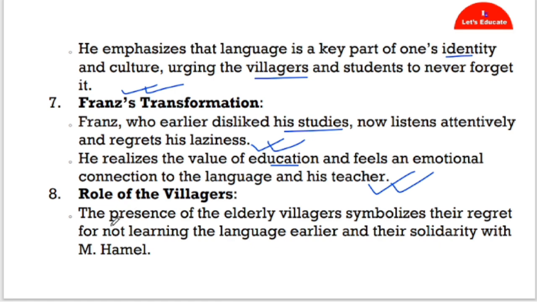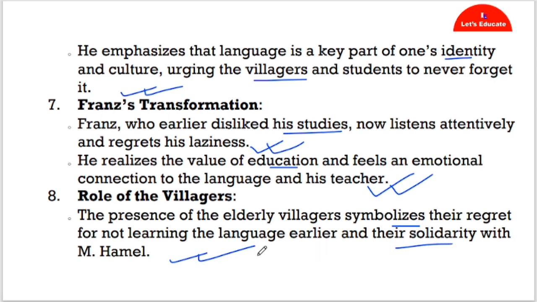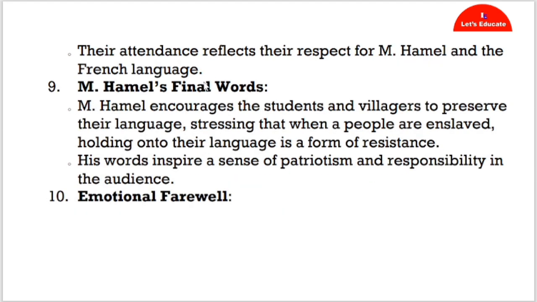The presence of the elderly villagers symbolizes their regret for not learning the language earlier and their solidarity with MML. Not only French, the elderly villagers of the village also show their sadness because they also had not studied French very seriously earlier. That is why both are sad, because this is their last French lesson of that period. Let us move to the next page.